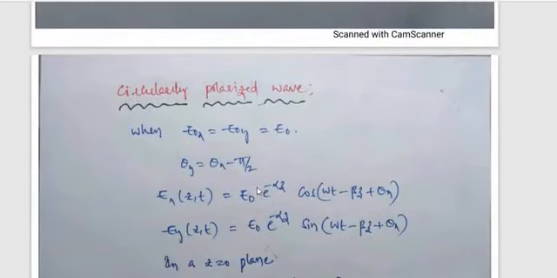So now let me discuss the circularly polarized wave. Till now we discussed the linearly polarized wave as well as the elliptically polarized wave. Now let us see the circularly polarized wave.